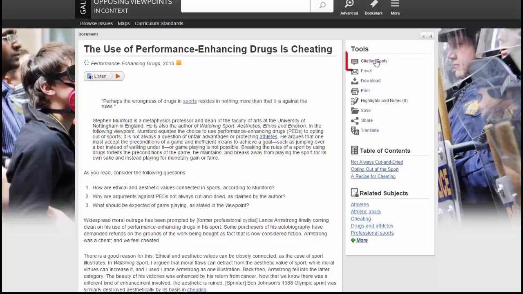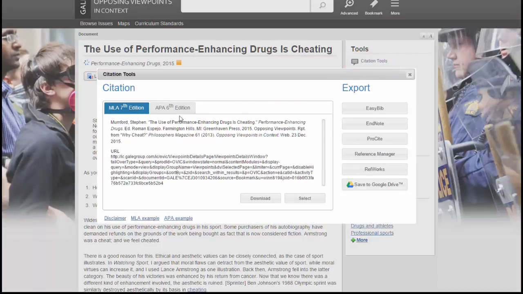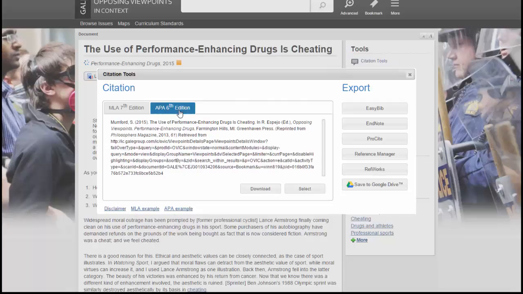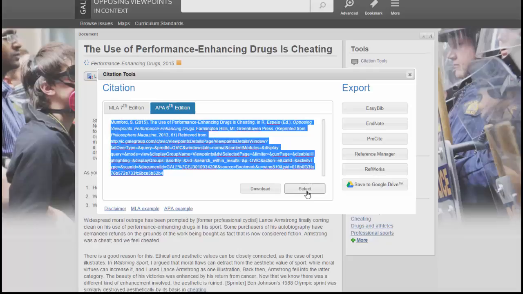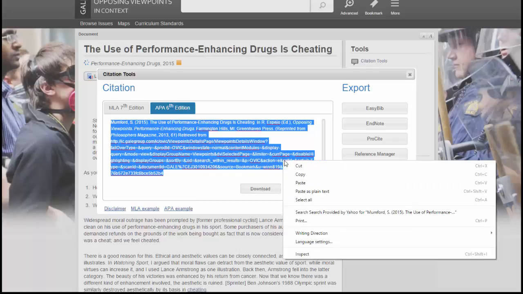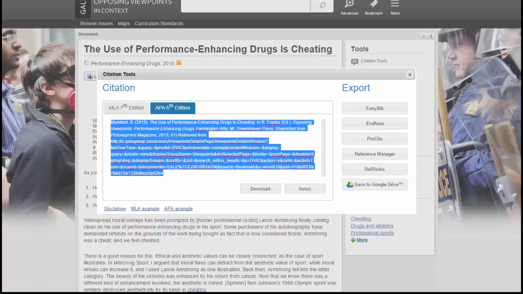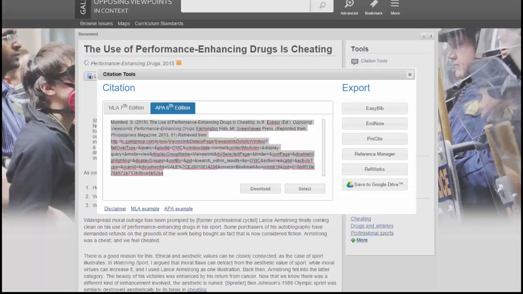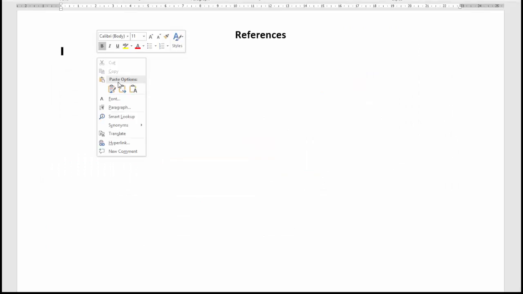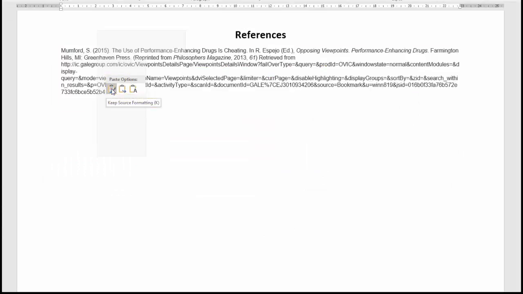It's quite easy. See where it says Citation Tools? Click on Citation Tools. Click on APA, because that's the referencing format we're using, and just select it. For now, select it, or you can copy and paste it the way I'm doing it. Go to your Word document and paste it there just for now.